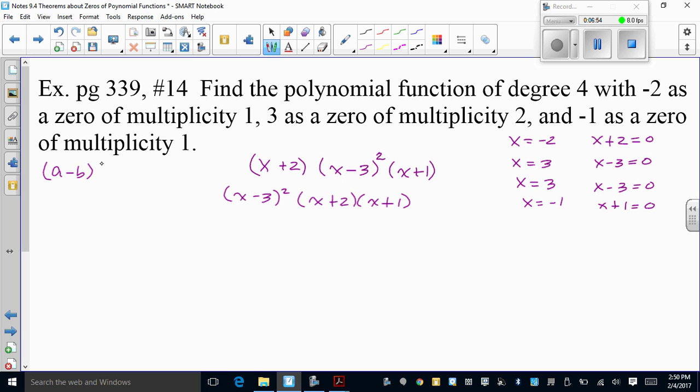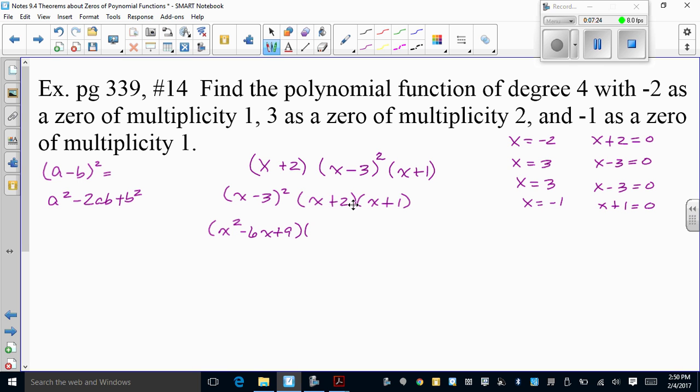For this guy, reminder, if you have a minus b squared, that it is equal to a squared minus 2ab plus b squared. In this case, a is x and 3 is b. So this is going to multiply as x squared. A times b is 3x, so 2 times 3 is minus 6x. Plus 9.